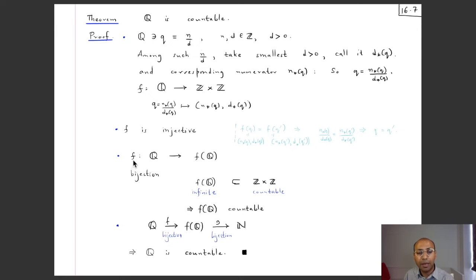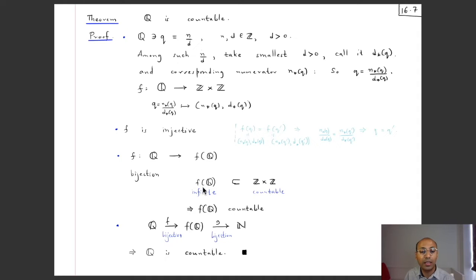And then this mapping, which we again denote by f, slight abuse of notation, is now surjective because everything in here is f of some rational number. Okay, so it is surjective and it's also injective because that we had checked. So this is a bijection. Now, since it is in particular injective and since this Q is infinite, it follows that f(Q) is also infinite,